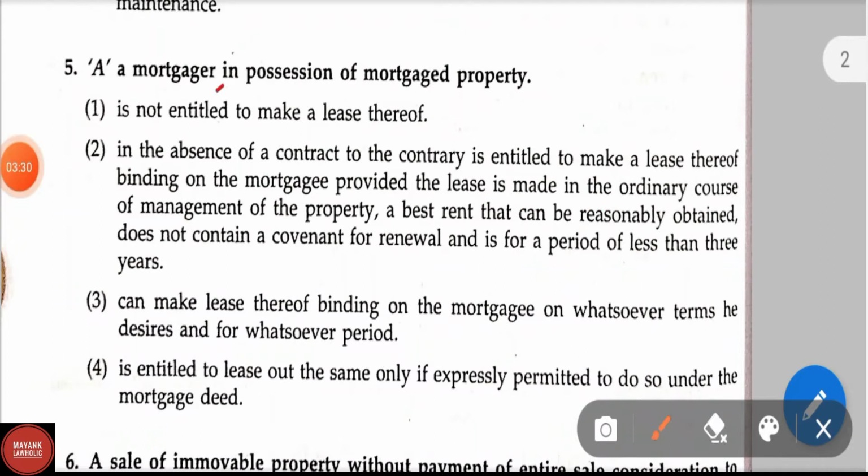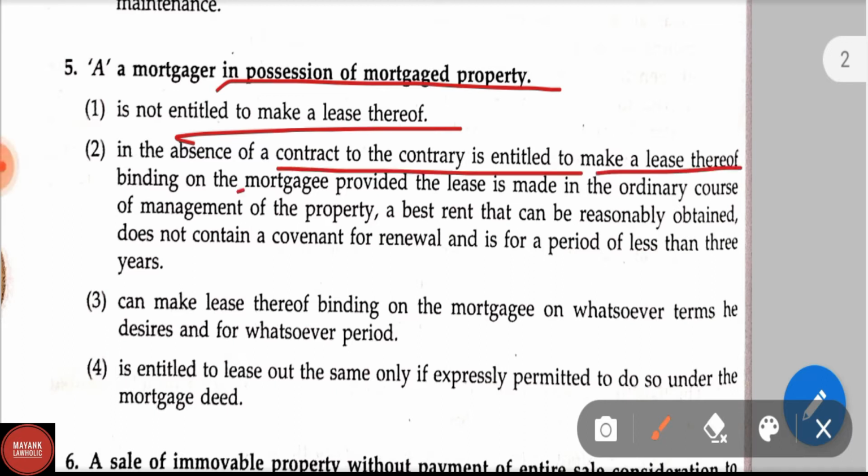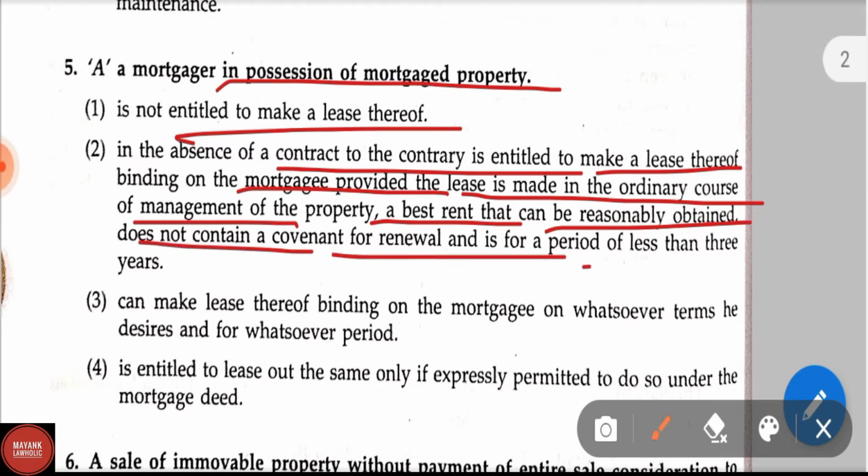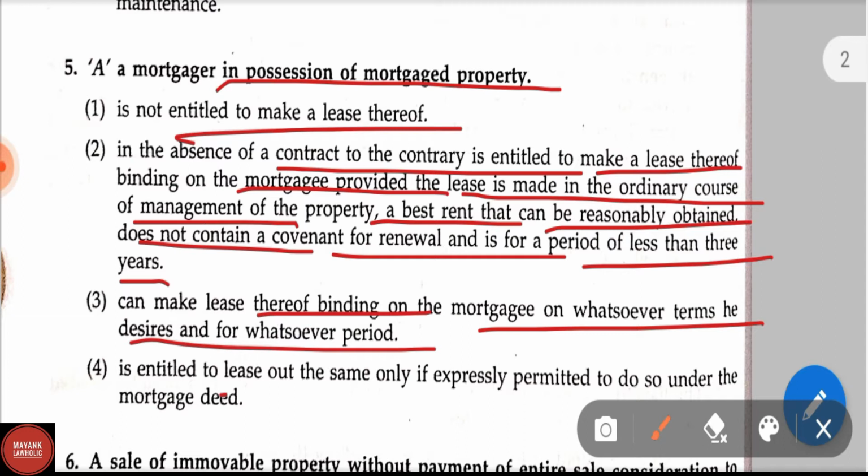A mortgagor in possession of a mortgaged property: option 1, is not entitled to make a lease thereof. Option 2, in the absence of a contract to the contrary, is entitled to make a lease thereof binding on the mortgagee, provided the lease is made in the ordinary course of management of the property at the best rent that can be reasonably obtained, does not contain a covenant for renewal and is for a period of less than 3 years. Option 3, can make a lease thereof binding on the mortgagee on whatsoever terms he desires and for whatever period. Option 4, is entitled to lease out the same only if expressly permitted to do so under the mortgage deed.